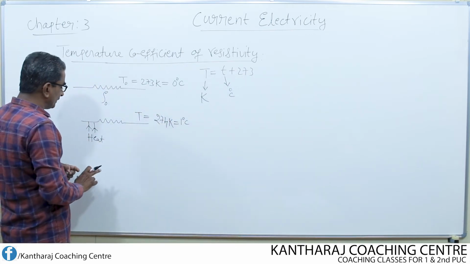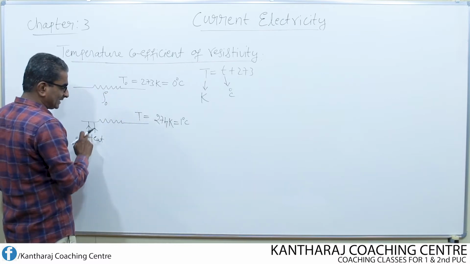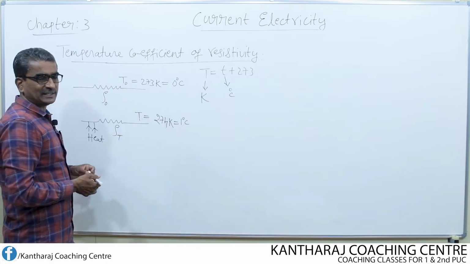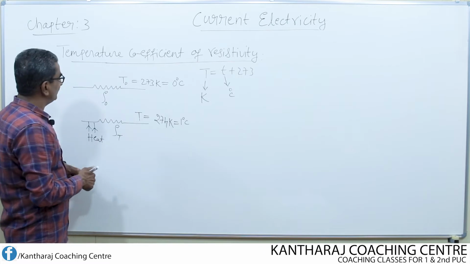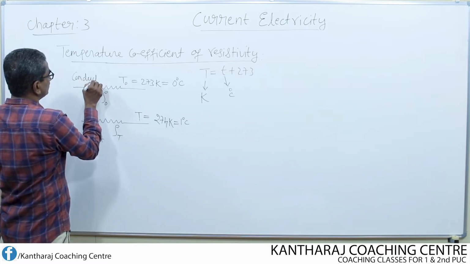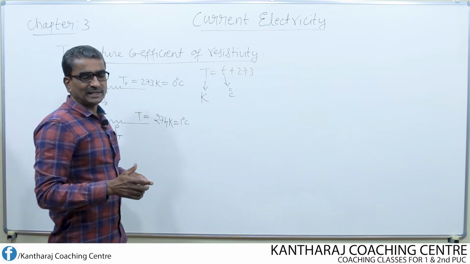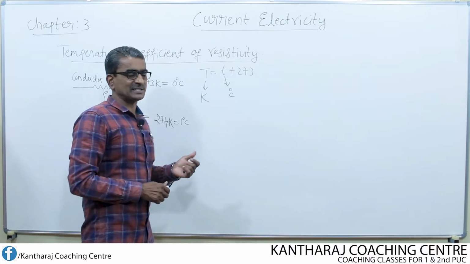Now it is found that on increasing the temperature of this conductor, resistivity also changes. Let us write its resistivity as rho of T at this temperature. So this is nothing but a conductor. Now I consider the increase, or change, in resistivity.